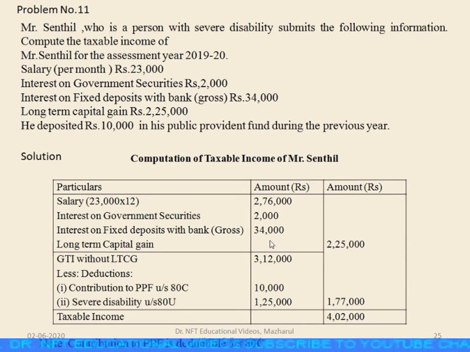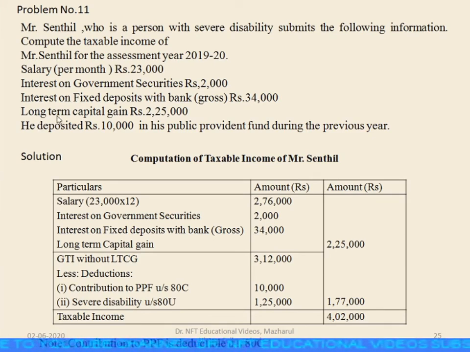This also has to be added in order to get the gross total income. But long-term capital gain, you write it in the outer column, because deductions can be claimed only without long-term capital gain. Gross total income without long-term capital gain is 3,12,000. So let us see what all the deductions are which we can claim.